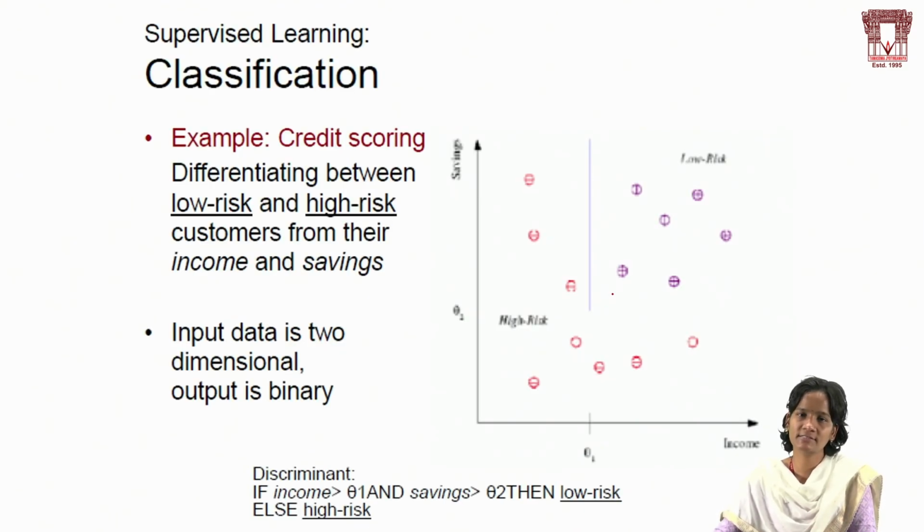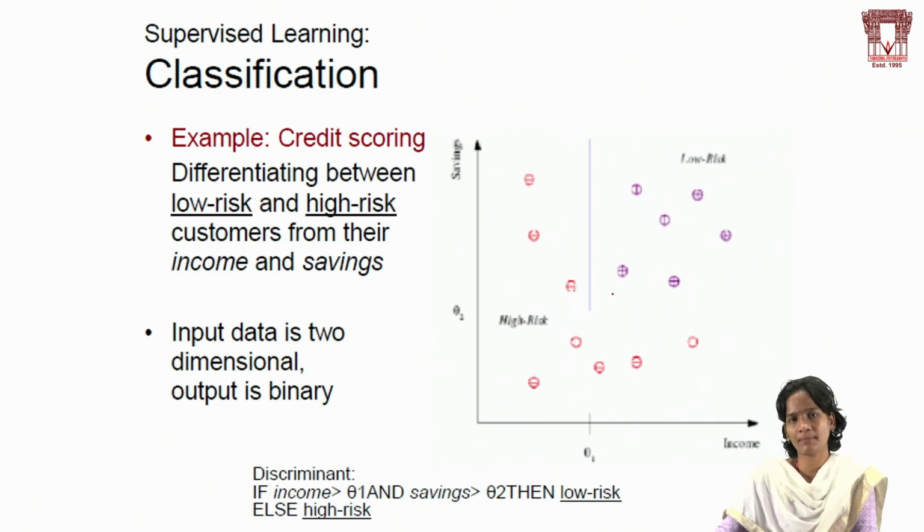See, this is credit scoring. We can take that and differentiate between low risk and high risk. One of the examples here is where I'm applying some condition. If we are taking a bank loan, when his income is greater than zero, then savings are greater than, then we can say that he will be low risk, otherwise he will be high risk. That is how we can apply it here.